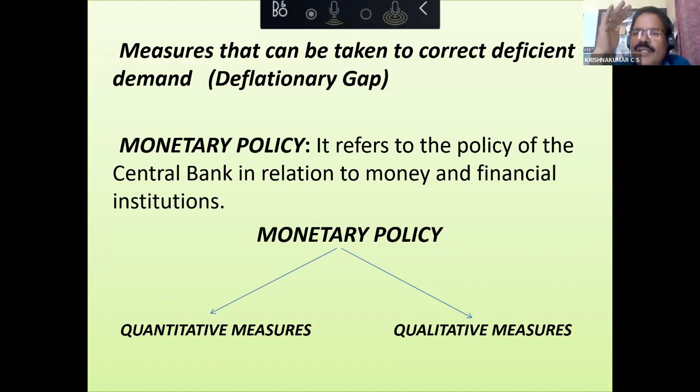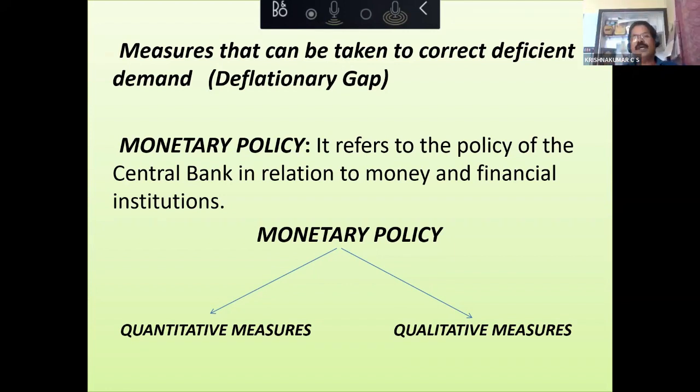If you have a look at all these things, you can tell the children to make it easy for them to remember. All of them will be increased to control inflation and reduced to control deflation. Am I right? Yes, except in the case of open market operations. Bank rate, repo rate, reverse repo rate, legal reserve ratio, all are increased to control inflation and all are reduced to control deflation. This effect on the children's mind avoids confusion while answering the question.